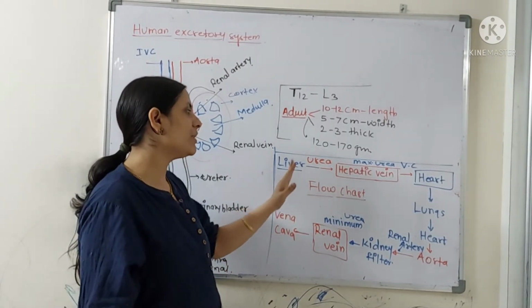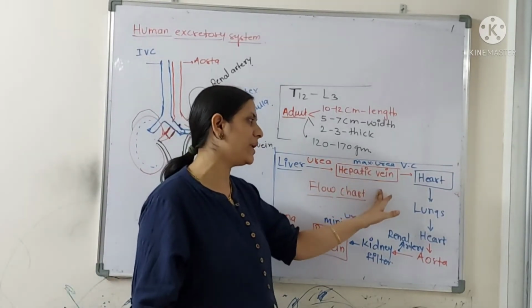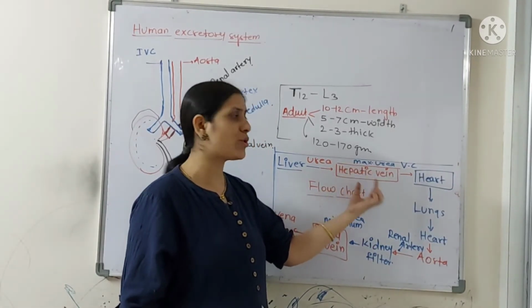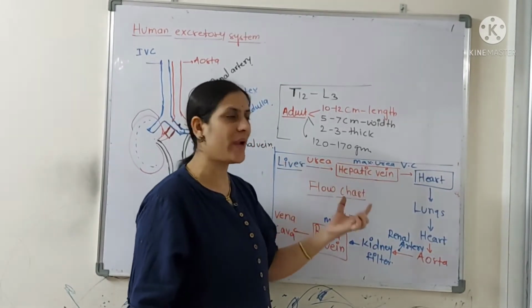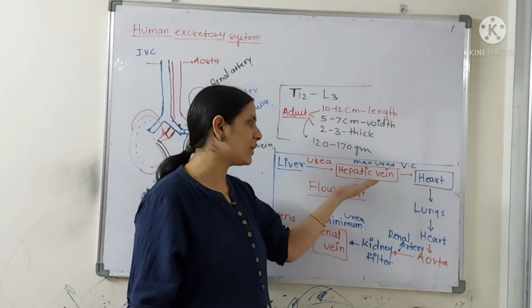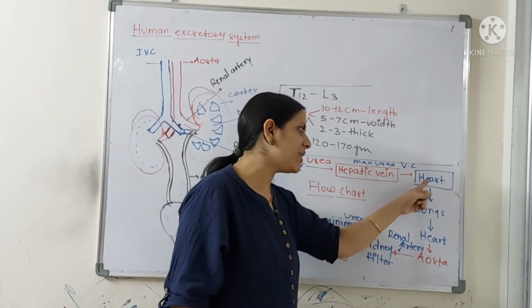So we know the liver is the place where, via the ornithine cycle, ammonia is getting converted into urea. From the liver, this urea will go into the hepatic vein. Via the hepatic vein, it will go to the heart. I have written here, a previous year question actually, that the hepatic vein is the vein having the maximum amount of urea. Now it will go via the vena cava to the heart.